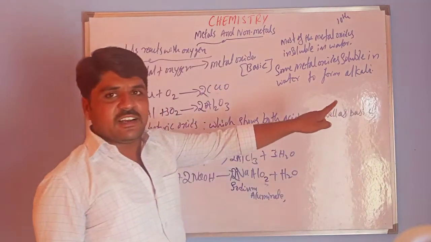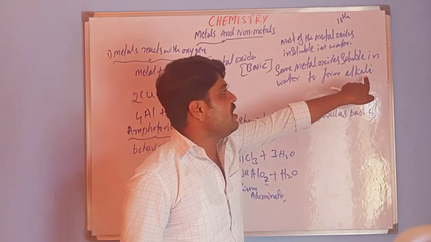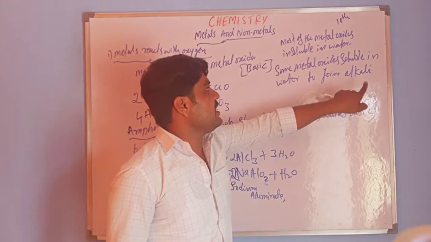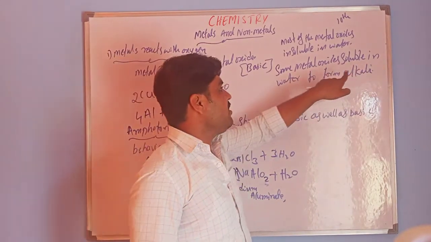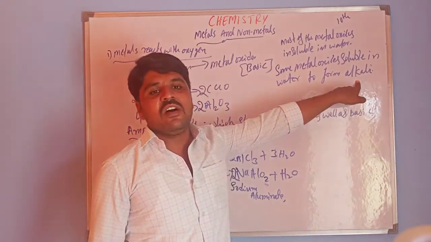So what is meant by alkali? The bases which are soluble in water are alkalis. In the same way, metal oxides soluble in water are also alkalis.